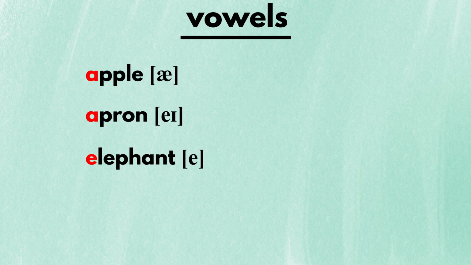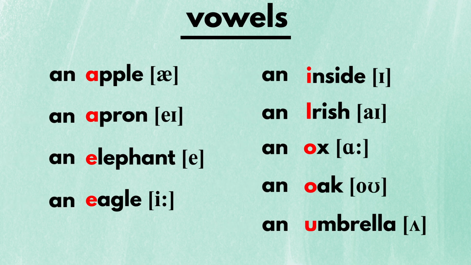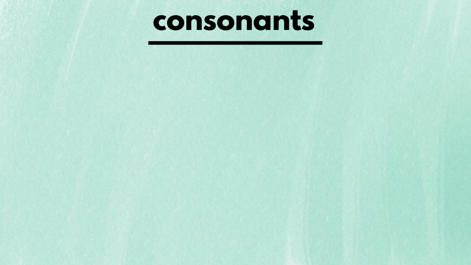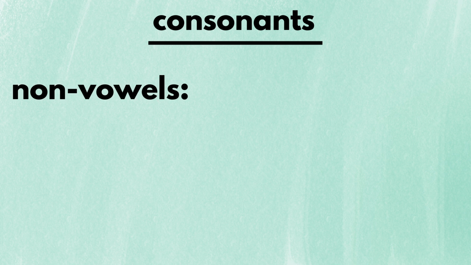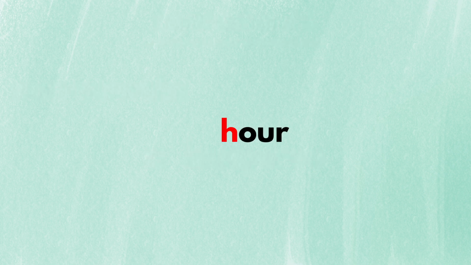If the word starts with vowel sounds, which are e, a, e, i, o, you put the word an in front. If the word starts with consonant sounds, which are everything other than the vowels, then put a in front. Please note that it is the actual sound that matters, not the spelling. For example, for the word hour, we put an in front instead of a, because though the first letter is h, its actual sound is a.